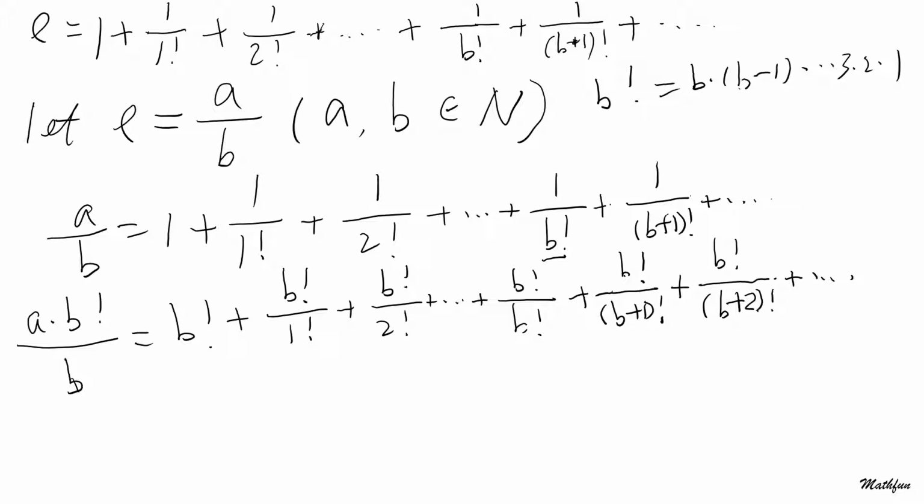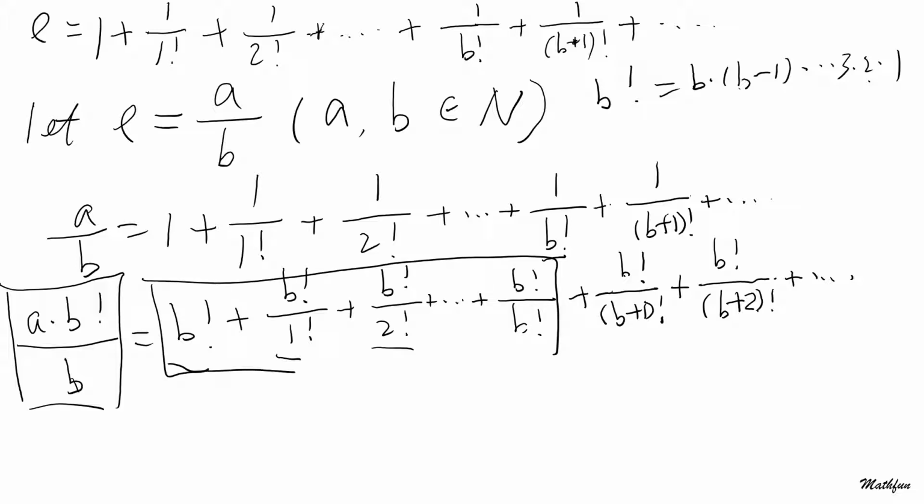So b factorial has a factor of b, you can cancel it out. So that means this is an integer, because a is also an integer. A and b are both natural numbers. This is an integer, this is an integer, this is an integer, because you have a factor of 2 in b factorial, and continue. All those are integers, all those are integers up to this point.